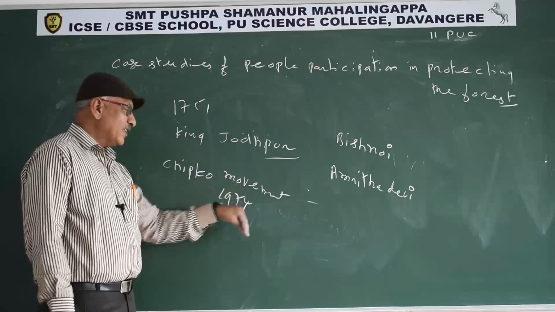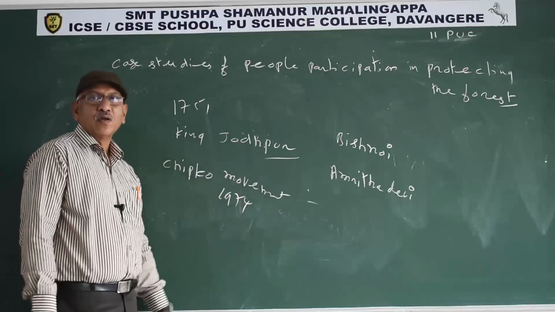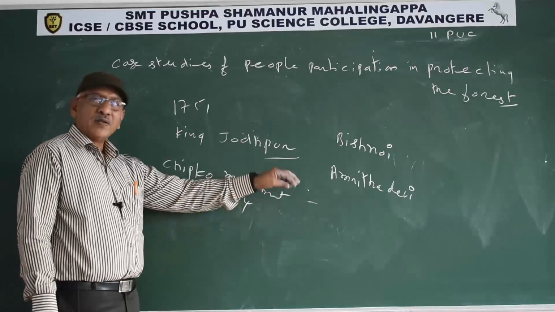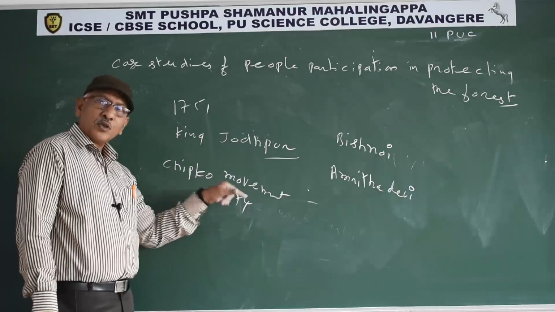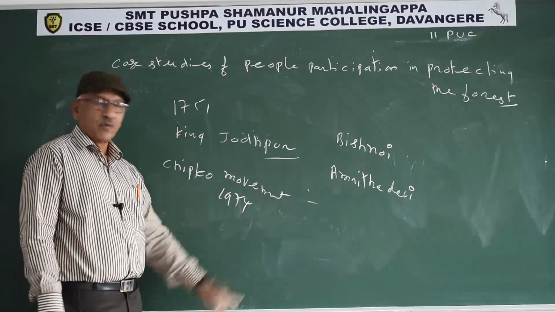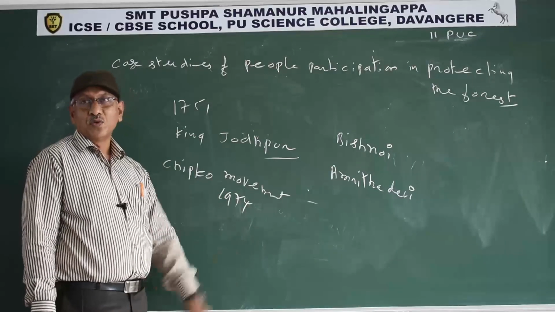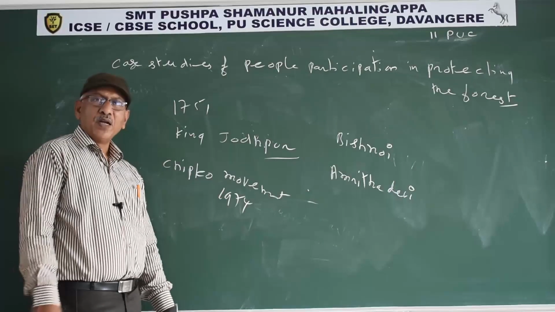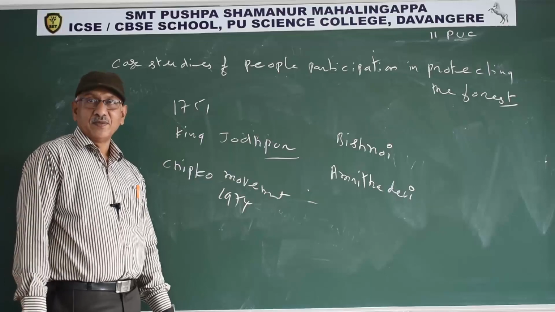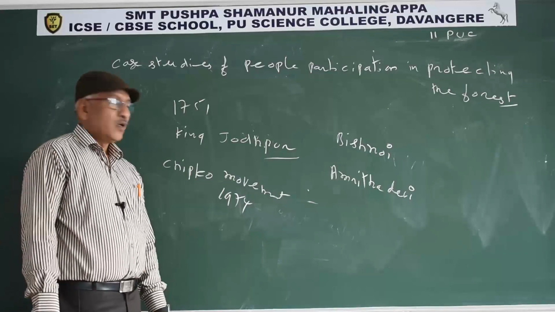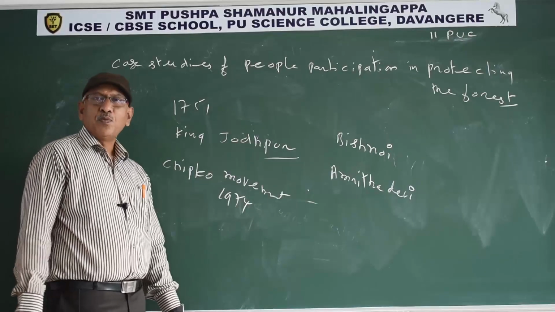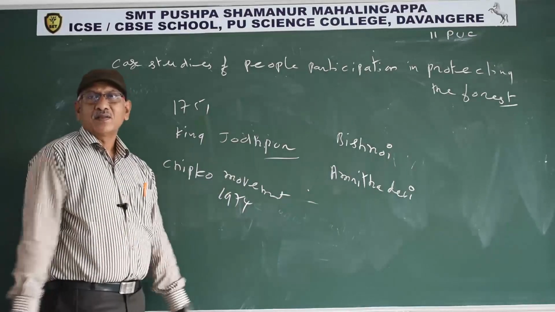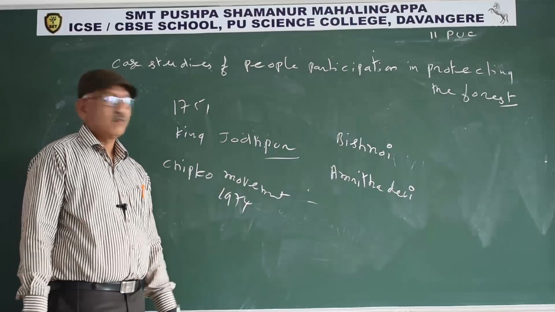In this case, the Chipko movement was successful, and they were unable to cut the trees. The Chipko movement in 1974 was led by Sundarlal Bahuguna. Similarly, the Appiko movement in Karnataka, in Sirsi, Gambigadde village, under the leadership of Panduranga Hegde, they hugged the trees.